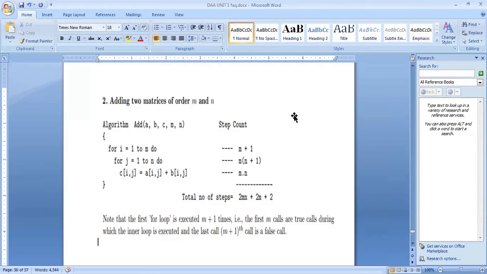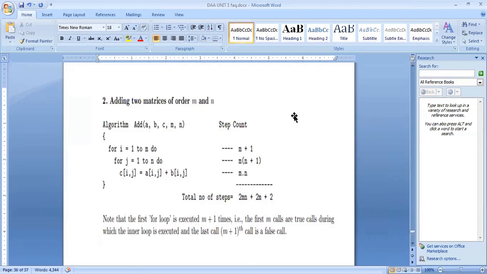Now see the addition step: C of i, j is equal to A of i, j plus B of i, j. This addition step takes mn times, since the outer for loop is m times and the inner for loop n times.